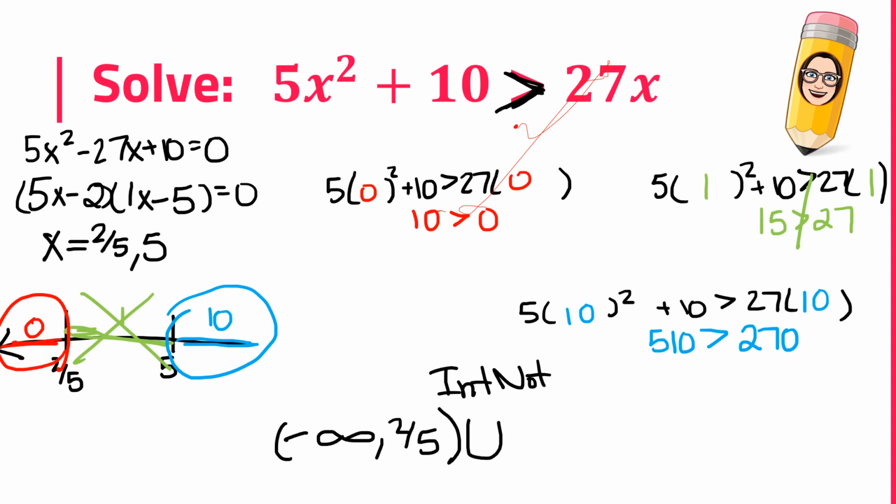I also have the interval of, oops, sorry, I'm not sure what's going on with my pen there. Let me fix that. My interval from 5 to infinity because I'm going forever to the right, all the values greater than 5. Again, parentheses all the way around.